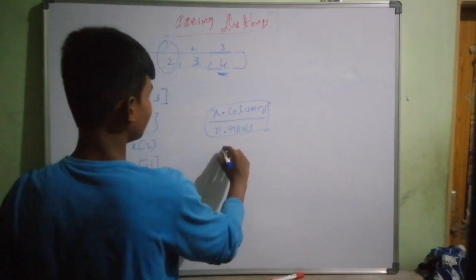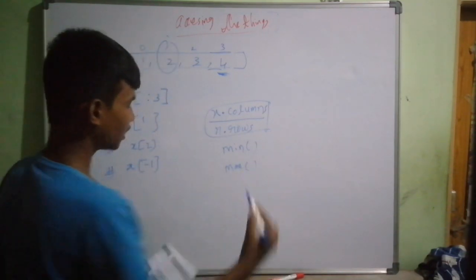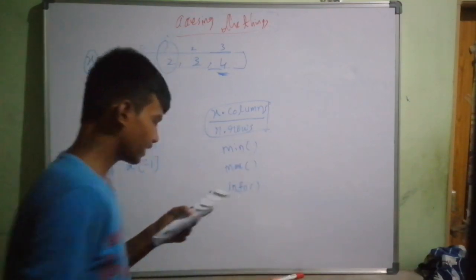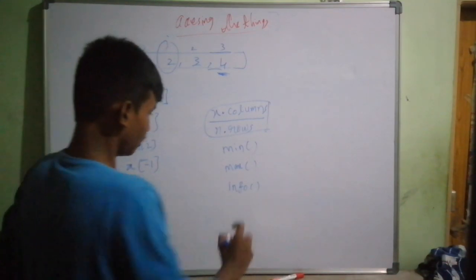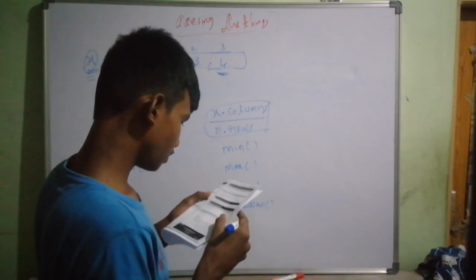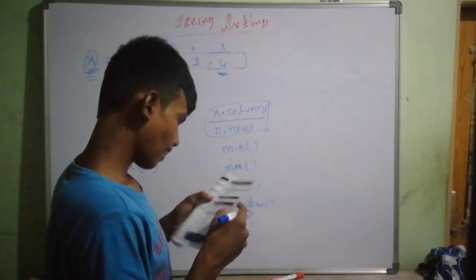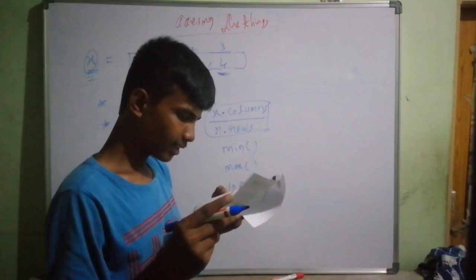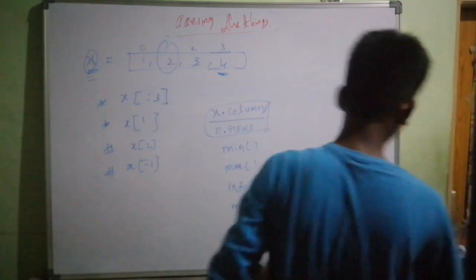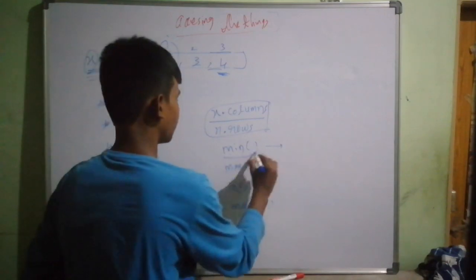So next, you can get the minimum, or you can get the maximum. There is a function named minimum, maximum, and just like that it has a function named info. Let me write down what the functions are, and then I'll explain it. There is this function named median. So we can do minimum and maximum using these 2 functions. You remember?